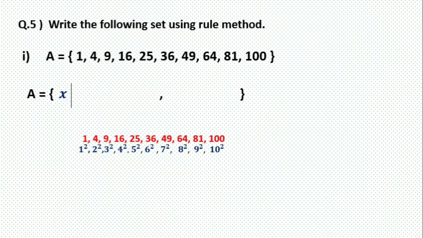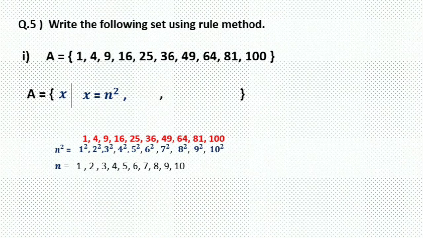We can consider it n. So n square. If you take the value of n as 1, it will become 1 square. If you take n as 2, it will become 2 square. If you take n as 3, it will become 3 square. So x is equal to n square. And which numbers come in the place of n? N means 1, 2, 3, 4, 5, 6, 7, 8, 9, 10. So n square means 1 square, 2 square, like this. We have to write only these 10 elements in place of n.